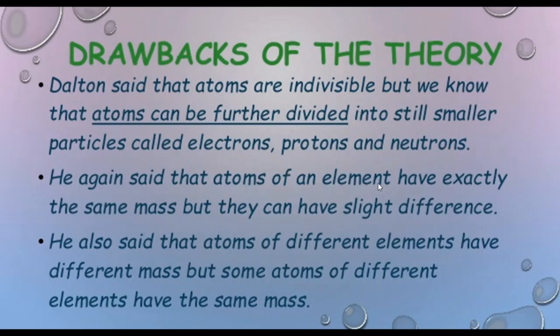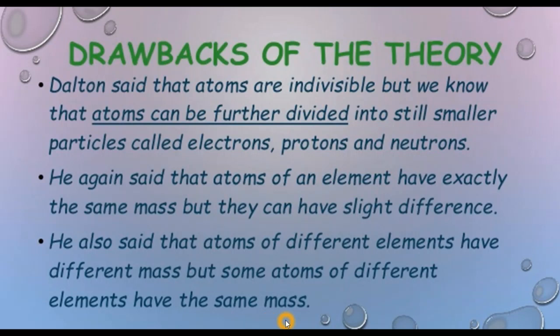Next, he said that atoms of an element have exactly the same mass, but it is now known that some atoms of the same element can have slightly different masses. As we know about the isotopes, where we are having atoms of the same element, but they differ in their masses, right?